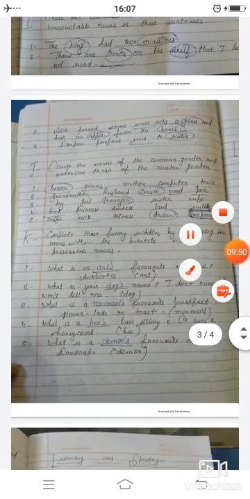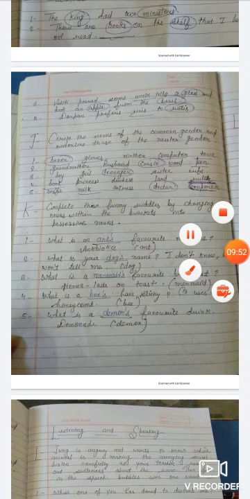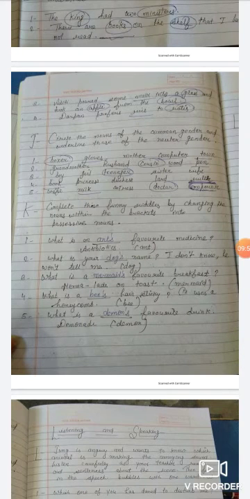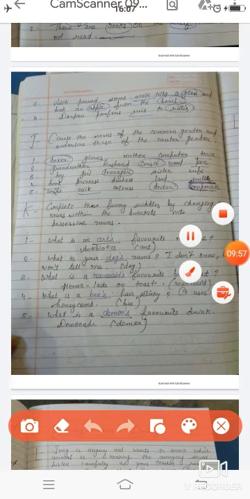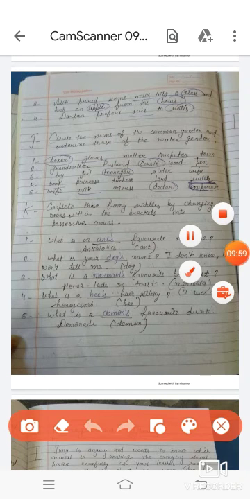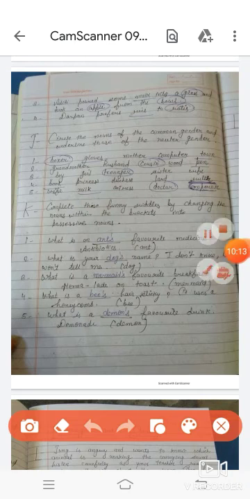Your exercise is: circle the nouns of the common gender. Students, you have to circle the common gender and underline the neuter gender. So in the first question, boxer, gloves, mother, computer and town are given to you, and you have to circle the common gender and also underline the neuter gender.